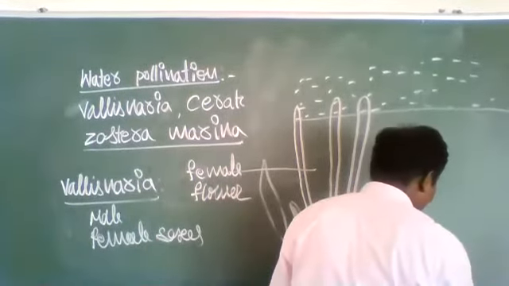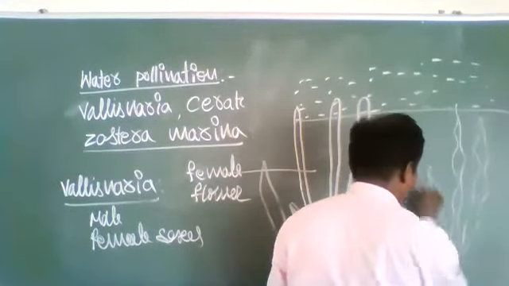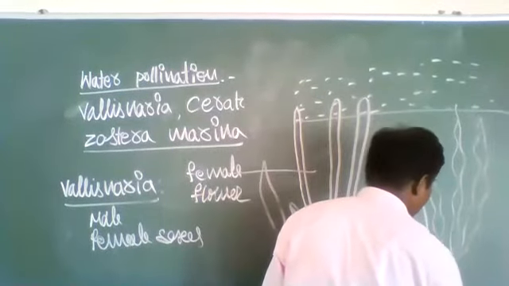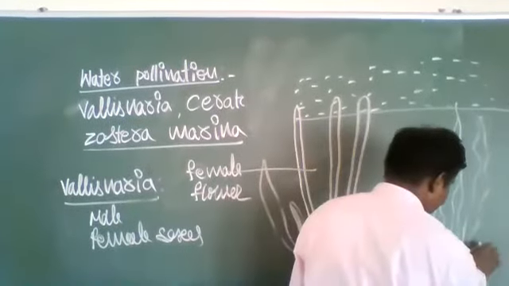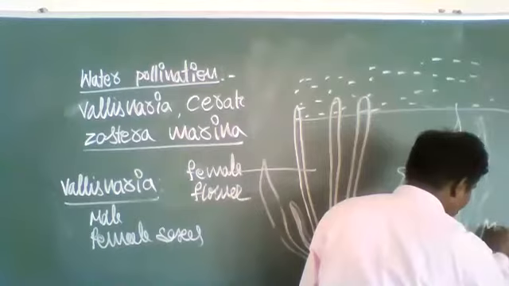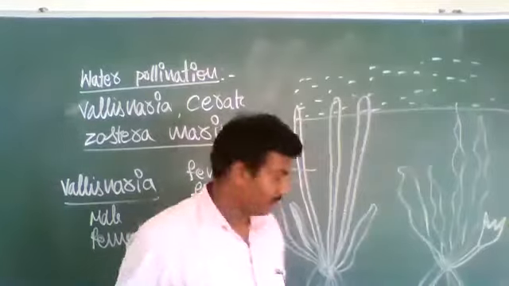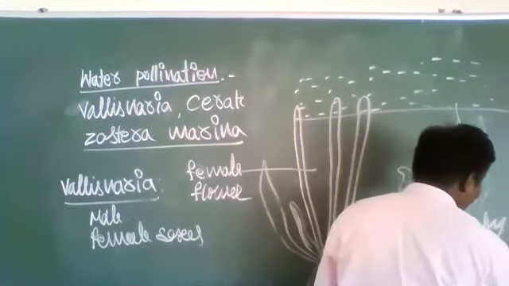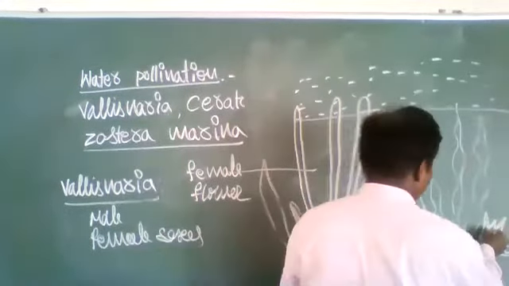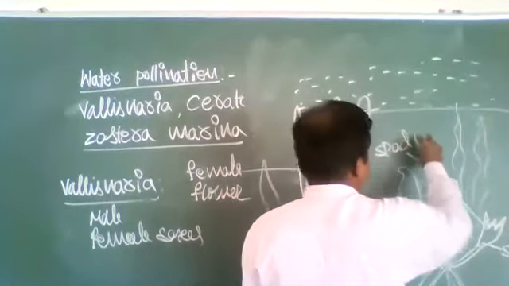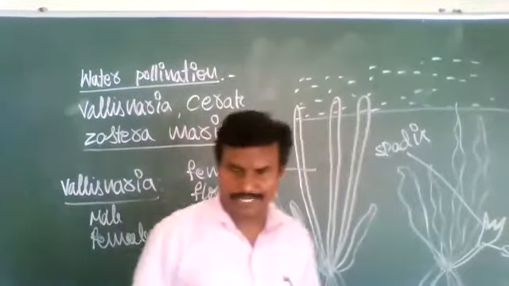Whereas here, see, this is the male flower. The male flower has, like this, one spadix, a short stalk. Here, the male reproductive parts, the stamens, are located.